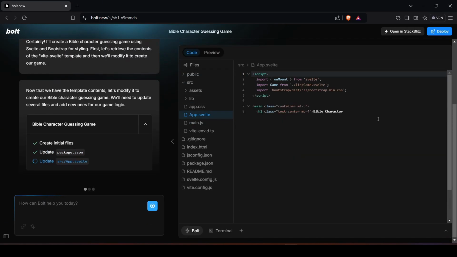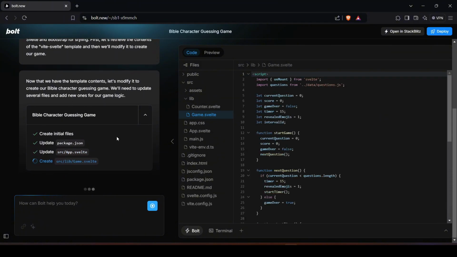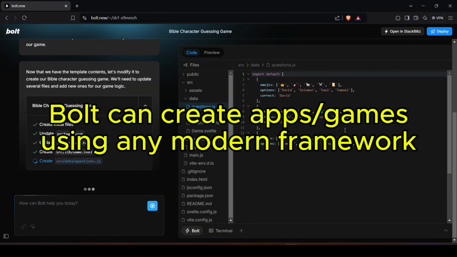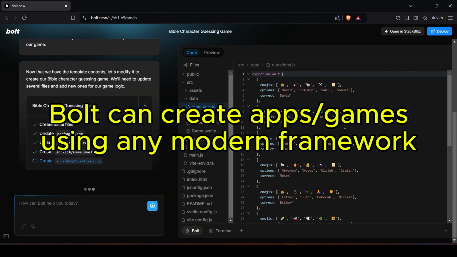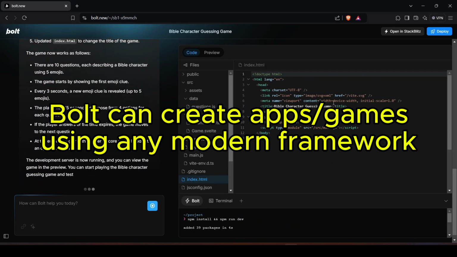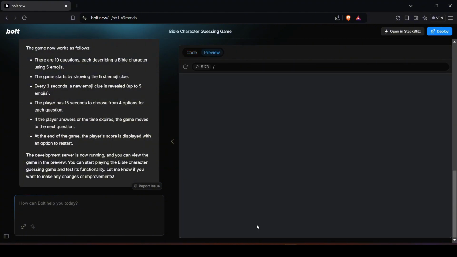Here we can see that the interface is similar to Claude Artifact, where the chat window is here and the output is here. So right now it's creating the game that I asked for, and unlike Claude Artifact, Bolt is able to create apps or games using frameworks or libraries other than React. That's why I specifically asked Bolt to create this game using Svelte and Bootstrap. So now it's installing the packages. Let's see if it will run.